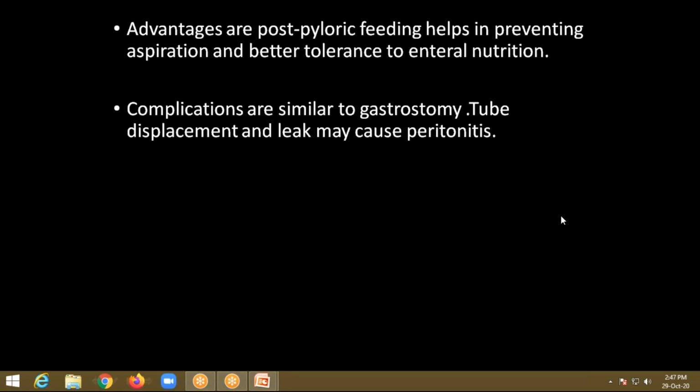The complications of jejunostomy are similar to gastrostomy, that is necrotizing fasciitis, sepsis around the tube, intra-abdominal abscess, and sometimes jejunal fistula. Sometimes if the tube gets displaced and leaks, there will be a leakage of bile into the peritoneal cavity and it will cause peritonitis. Okay, so these are the complications.